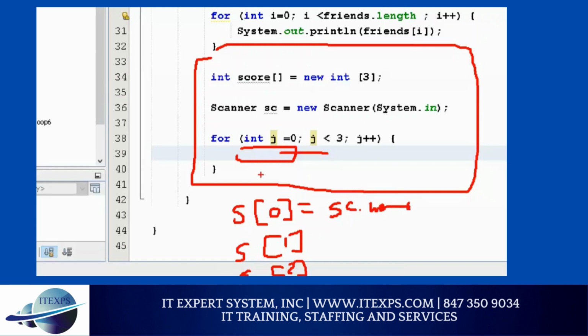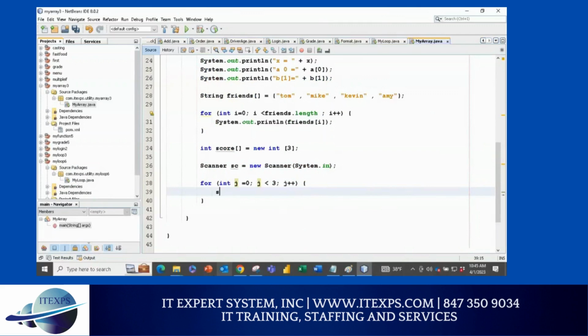And when I have subjects, I can do processing also. So no problem. So here I'll say inside the loop, System.out, enter score for subject and then plus j, my mistake. So that way it will be kind of interesting. So it will show, give me the score for subject 1, subject 2, subject 3.